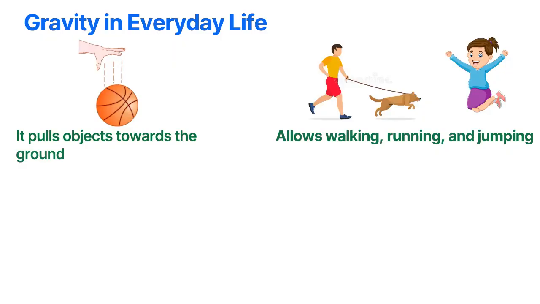Gravity allows humans to walk, run, and jump. When we jump, gravity pulls us back down to the ground. Without gravity, movement on Earth would be impossible to control.